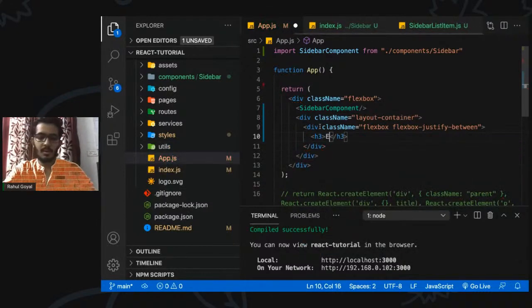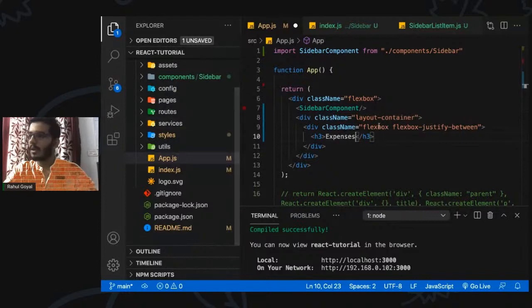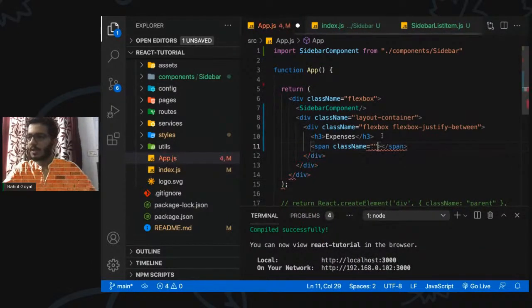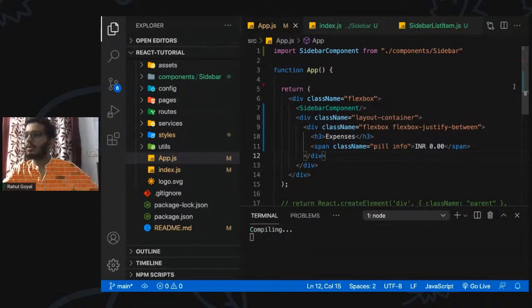Just three expenses, right? And we can have a fill, which is basically the complete amount we are having, and we are specifying a class in here, which is fill info. So maybe INR, I don't know. Initially it will be zero, right? So let's see how it looks.